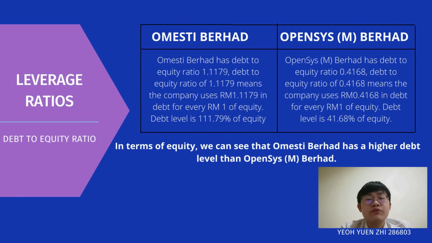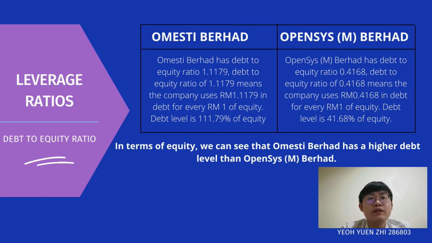Last is the debt to equity ratio. Omesti Berhad has a debt to equity ratio of 1.1179. So a debt to equity ratio of 1.1179 means the company uses RM1.1179 in debt for every RM1 of equity. So Omesti Berhad debt level is 111.79% of equity. Opensys Berhad has a debt to equity ratio of 0.4168.